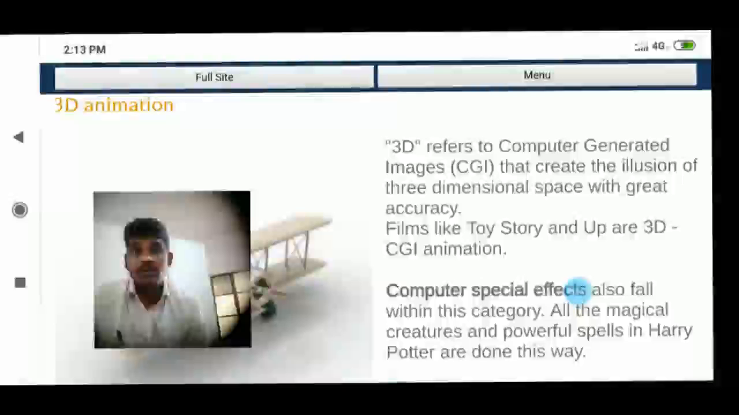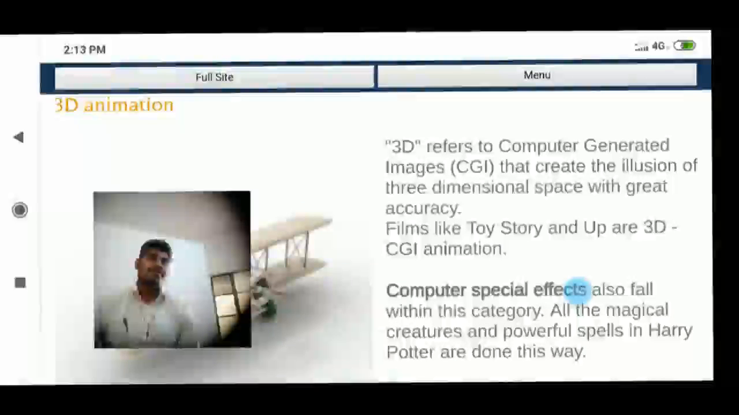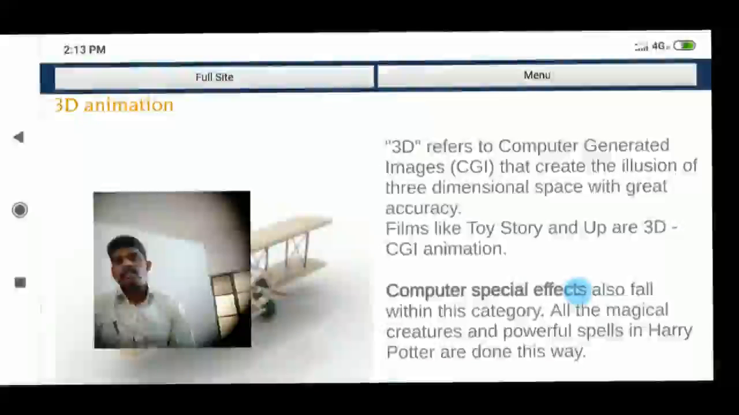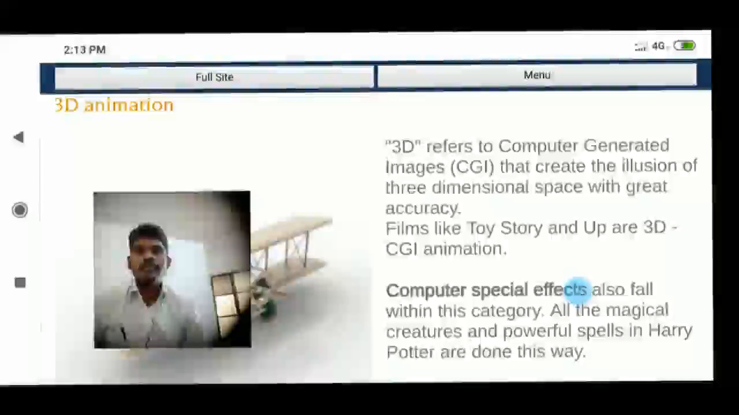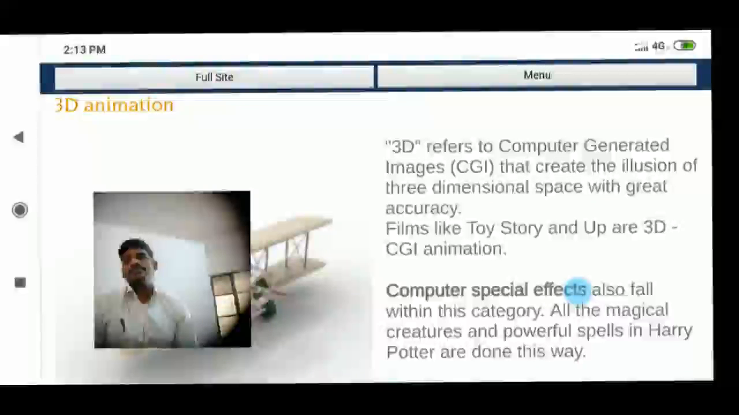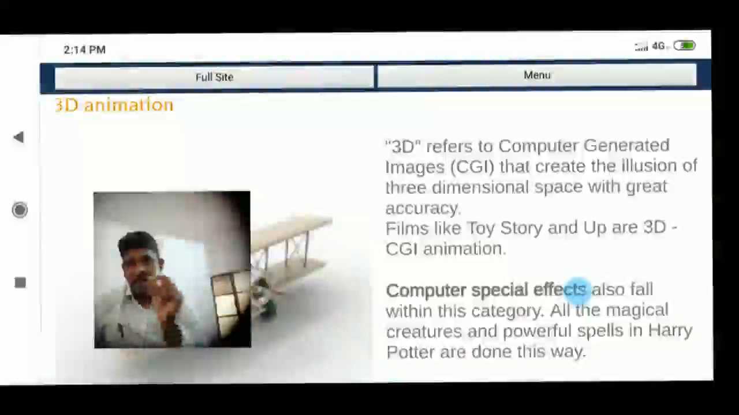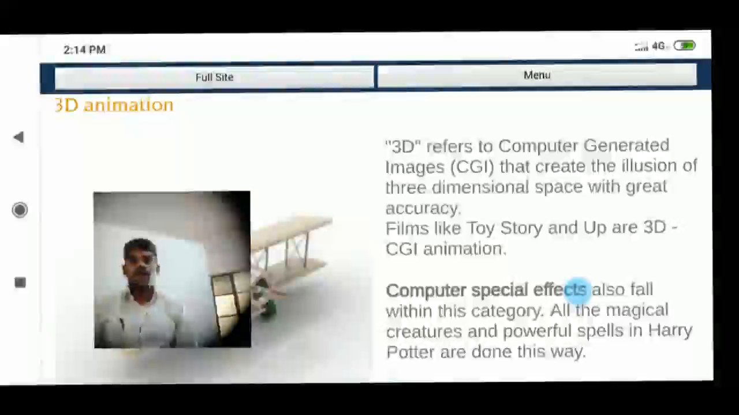Now 3D refers to computer generated images. We discussed the classical hand drawn images in the traditional way as well as in 2D, but 3D refers to computer generated images that create the illusion of three-dimensional space with great accuracy. Now I would like to discuss this word accuracy, and space with great accuracy.